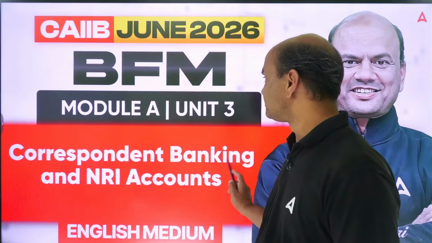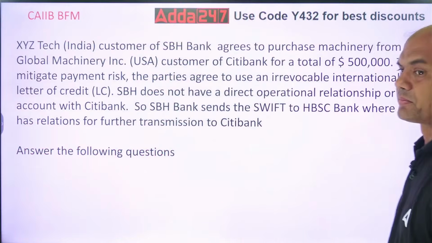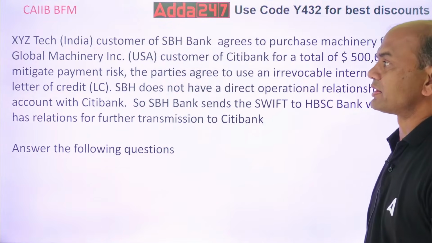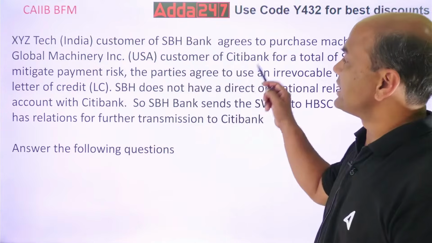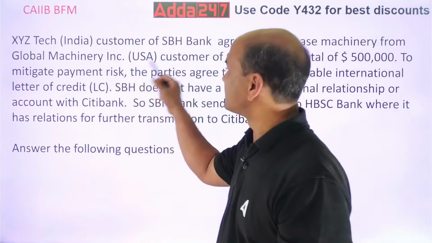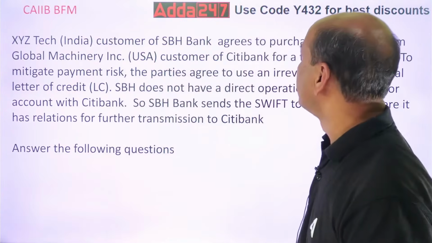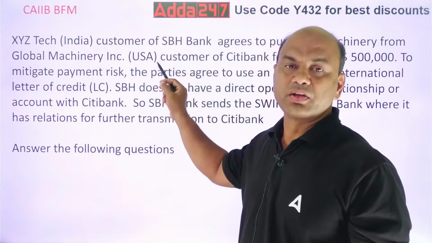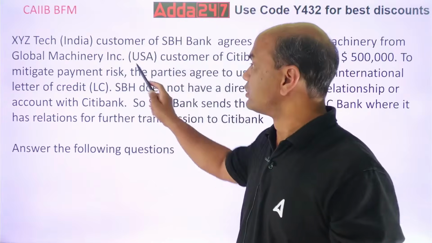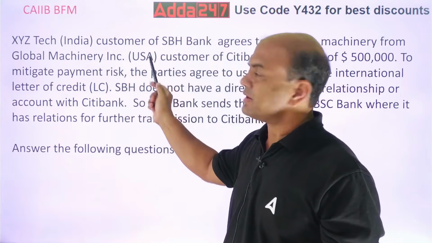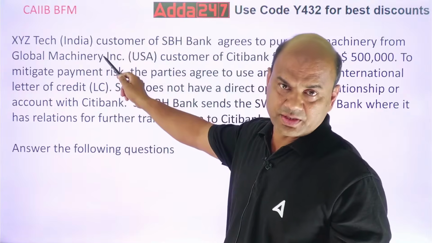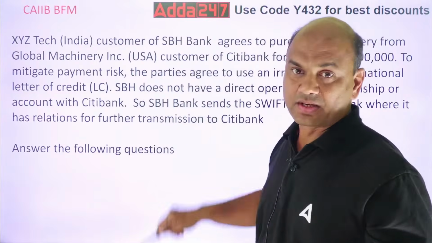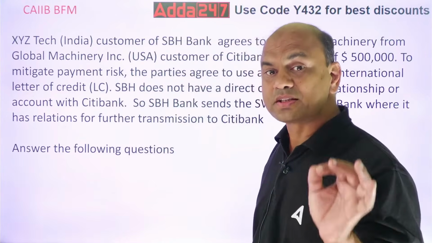Let's start. XYZ Tech from India, that is Bharat, is a customer of SBH Bank. It agrees to purchase machinery from Global Machinery Incorporation, USA. So this Global Machinery company is in the USA, XYZ Tech is in India, and XYZ Tech is purchasing the machinery.